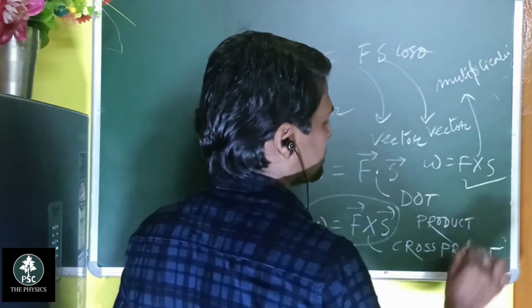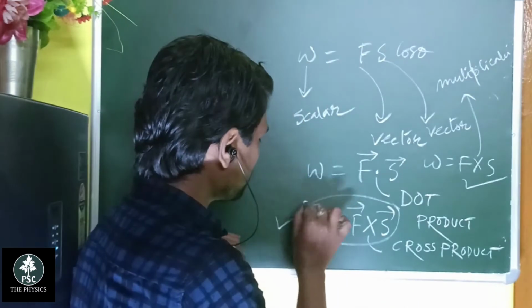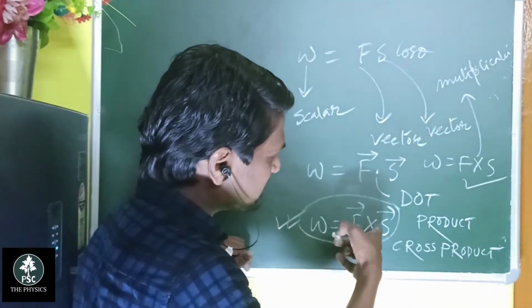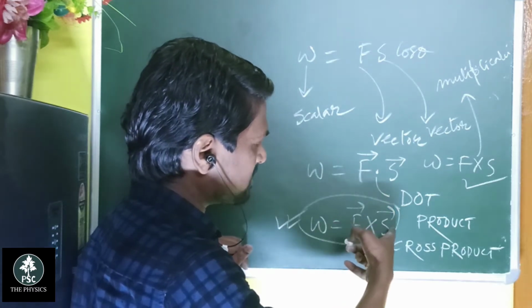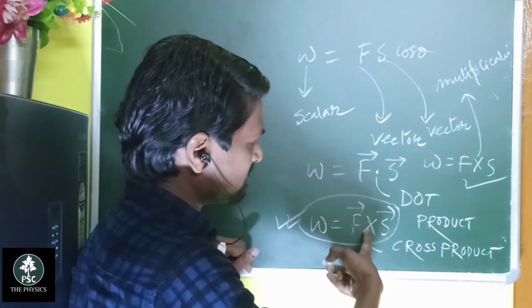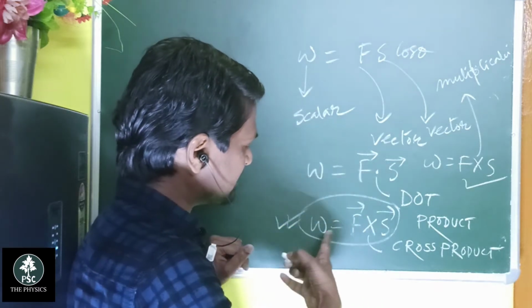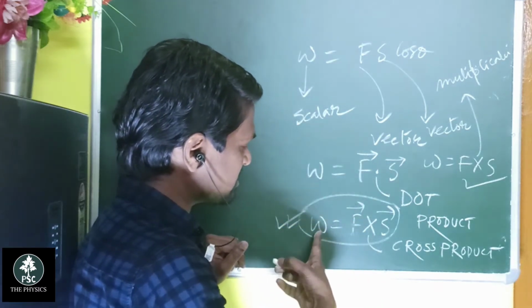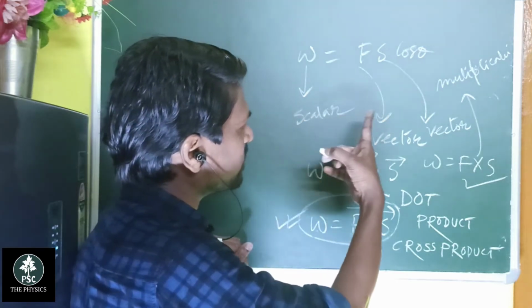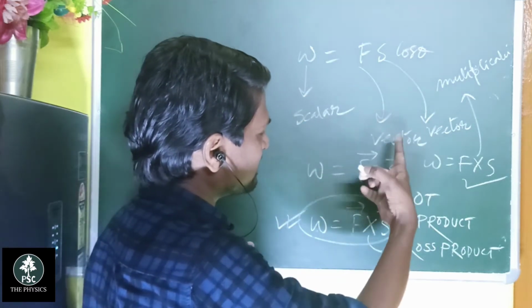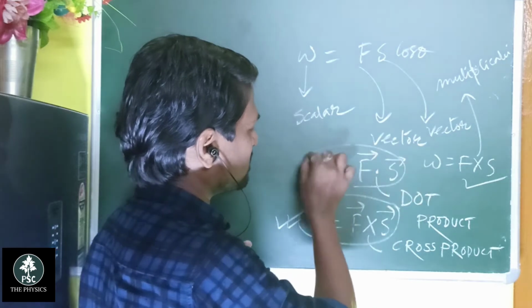It is wrong because when two vector quantities are multiplied, we cannot take a cross product, since this equation leads to a scalar quantity. So a scalar equals two vectors, and you have to take a dot product.